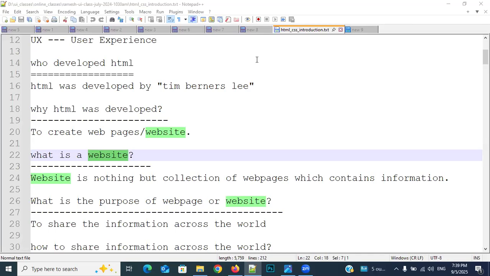See everybody, whenever the internet evolved, only then websites came. At that particular time, the website's purpose was only sharing the information. Any user could come to that particular website and read the information about it. But interaction was also very less. They can scroll up, scroll down, and go to different pages.